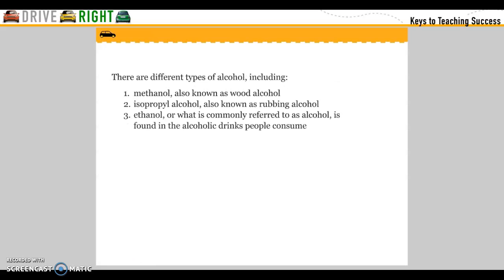There are different types of alcohol. Methanol, also known as wood alcohol. Isopropyl alcohol, also known as rubbing alcohol. Ethanol, or what is commonly referred to as alcohol, is found in the alcoholic drinks people consume.